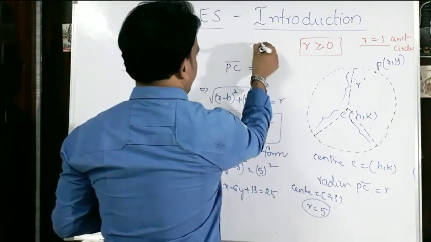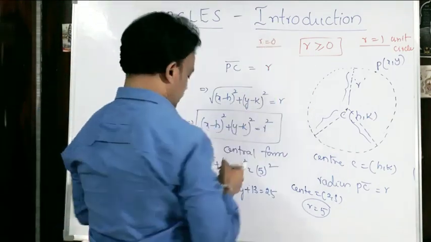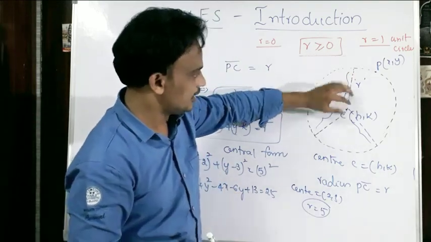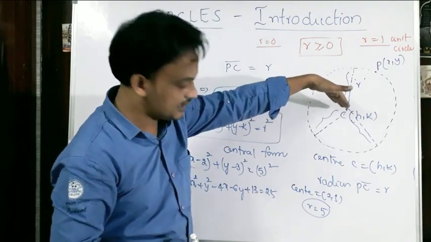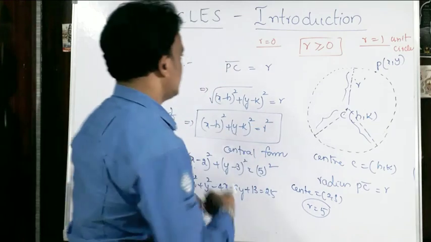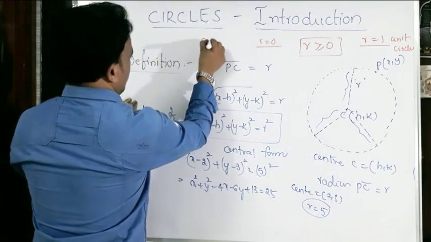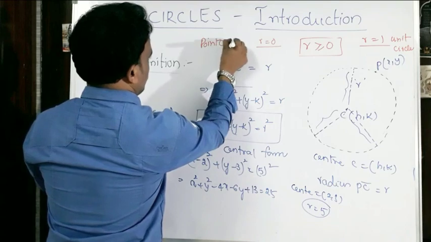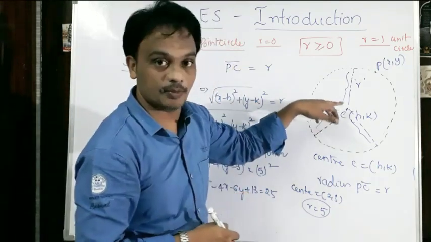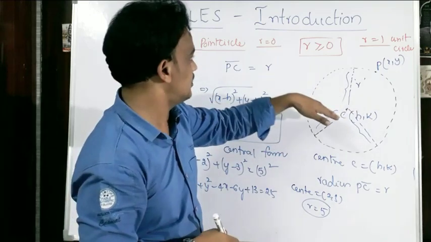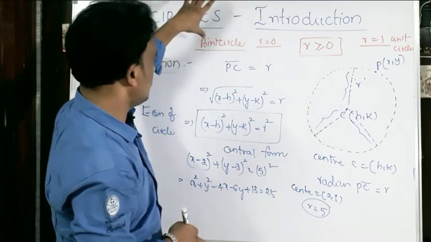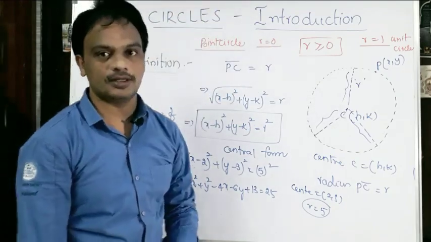Then what about this one? Radius is equals to 0. If the radius is equals to 0, that means nothing is there. Here the distance is nothing. That means the point P is coinciding with C. Okay? In that case also, it is called a circle. Particularly that circle is called the point circle. Yes, what do you say? It is called a point circle. The point itself is the center, I mean the circle. Okay, right? Particularly what is this called? Point circle. Okay, right? Yes.